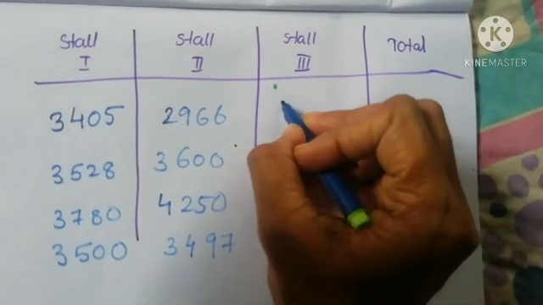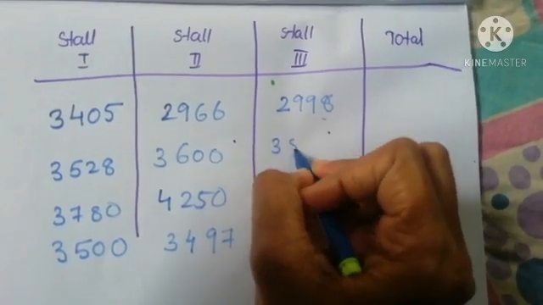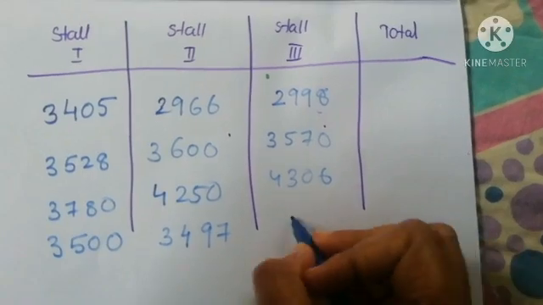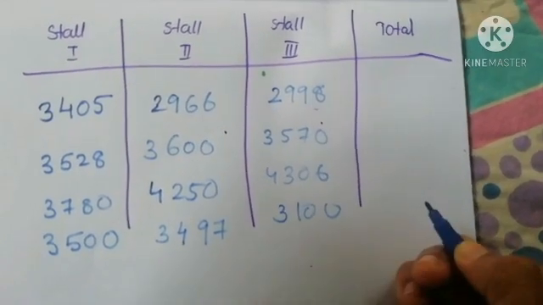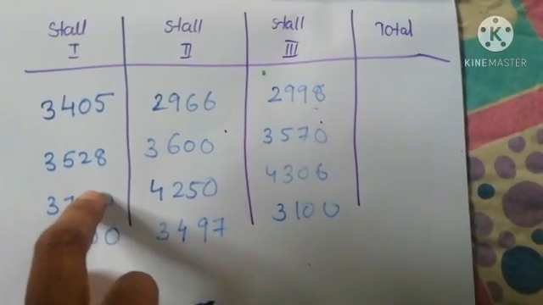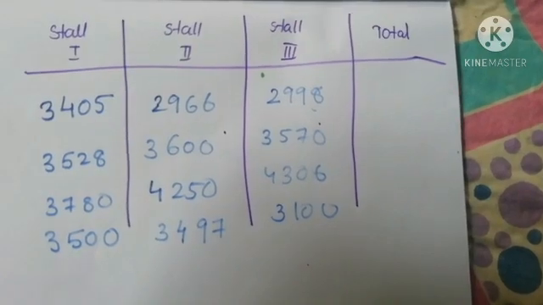And the stall 3, 2,998, 3,570, 4,306, 3,100. Okay, these are the 3 stalls that had sold items in an Onam fair.